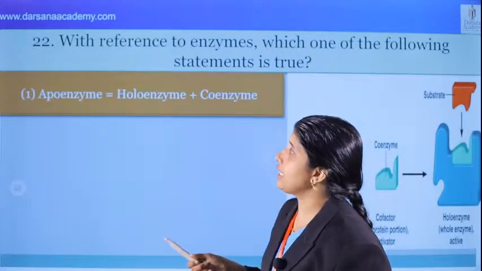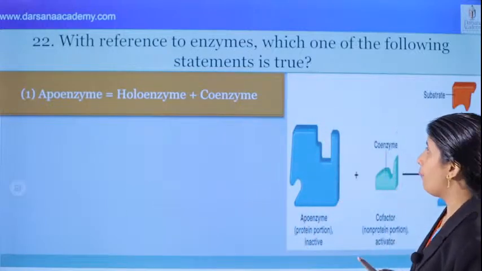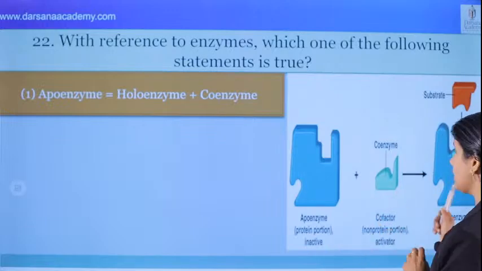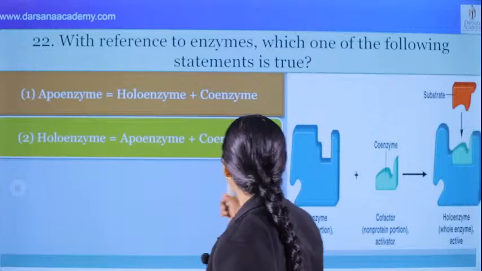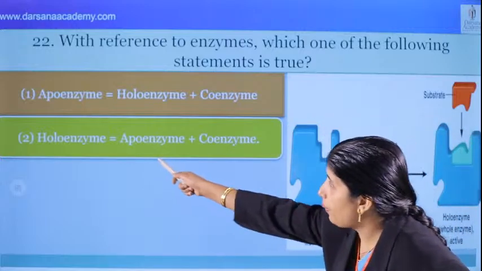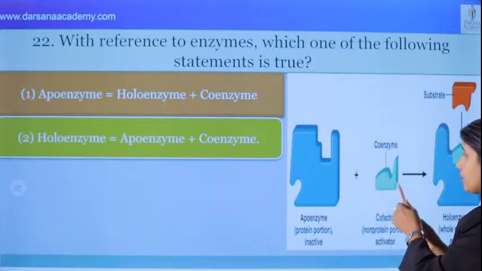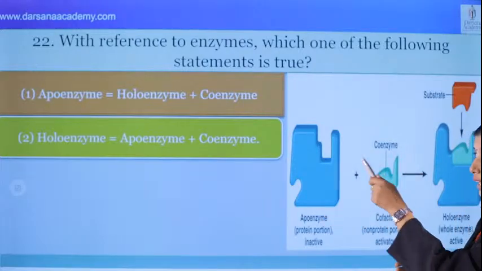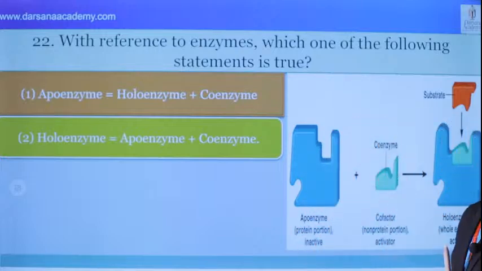What's the question? Apoenzyme is equal to holoenzyme plus coenzyme. No, that is not correct. Second, holoenzyme is equal to apoenzyme plus coenzyme, where coenzyme is a cofactor. Yes, correct. Apoenzyme plus coenzyme, that is cofactor. This is the correct one. If you understand this concept, then you can answer correctly.